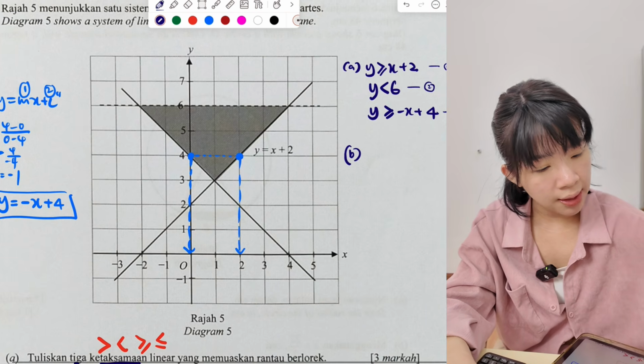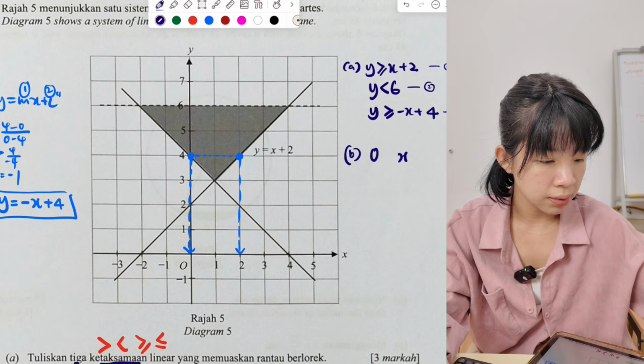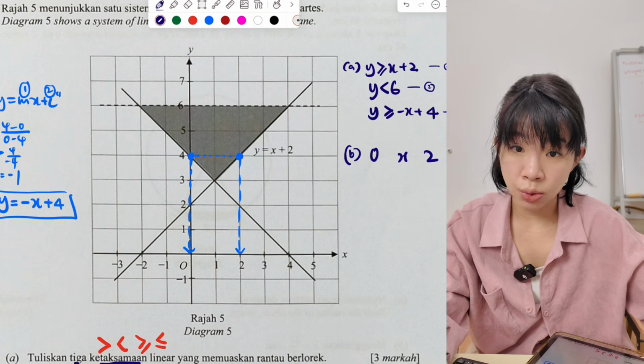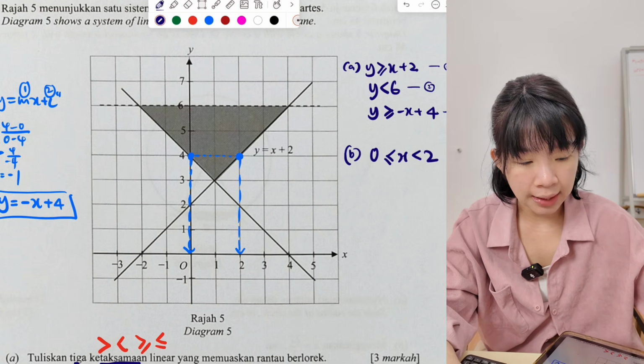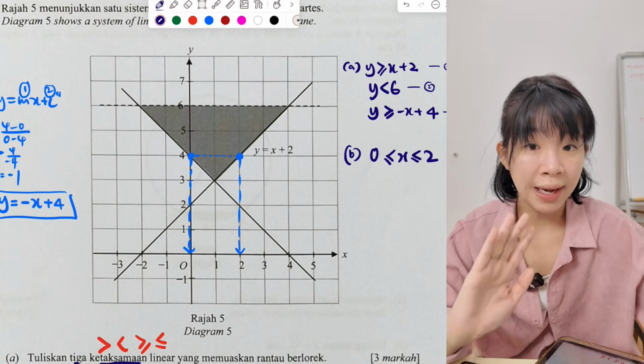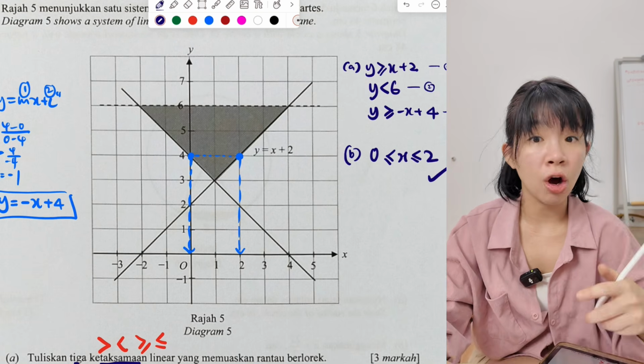So we write it this way. The x we put in the middle, 0 and then 2. X can be 0 or more than 0, more than or equal. X less than or equal to 2. X can be 2 or less than 2. So this is called range.